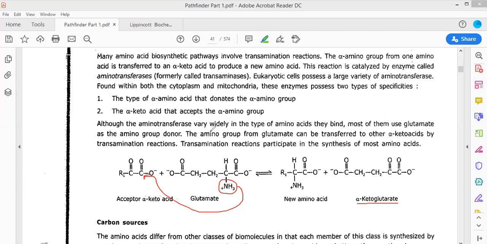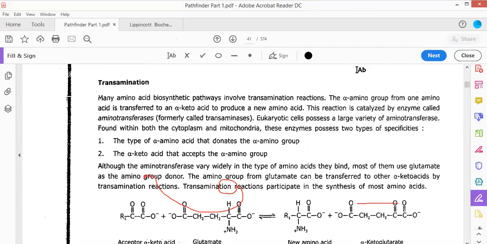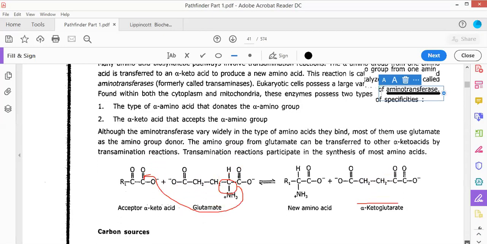Okay, now just have a reading, because there are 2-3 important points in this transamination reaction. The enzymes involved in the transamination reaction are referred to as the aminotransferases. Okay, so if there are transaminases or aminotransferases, how are they named? They are named on the basis of their substrate molecules.